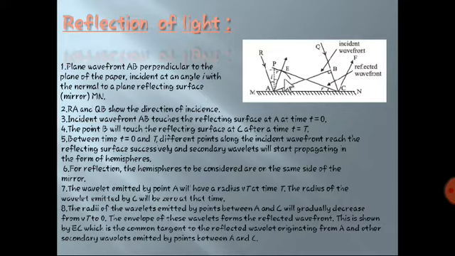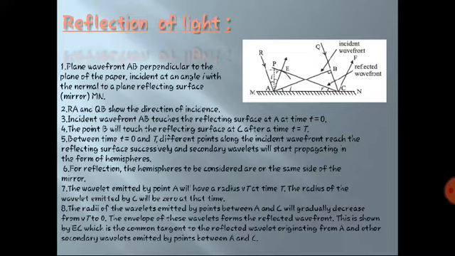Even in this, as the word reflection is there, what happens in reflection? When light falls on any surface and comes back in the same medium, it is called reflection. There are many laws related to reflection, some of them being Snell's law and the laws of reflection. We are going to verify all these laws by using this reflection of light point. So let's quickly move towards reflection of light at a plane surface.